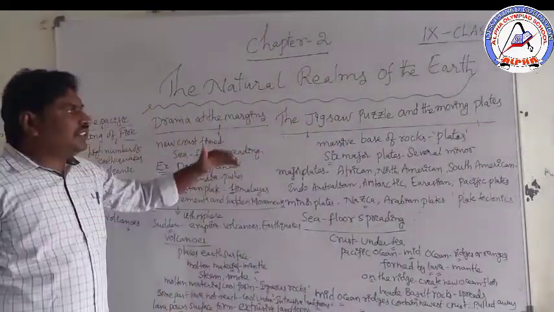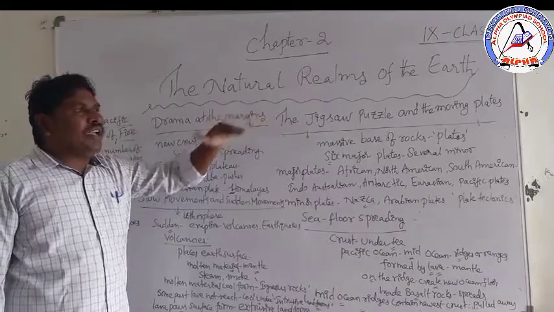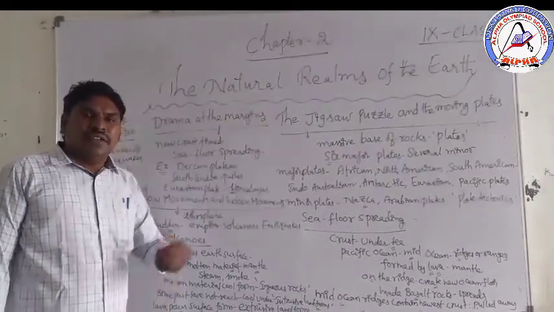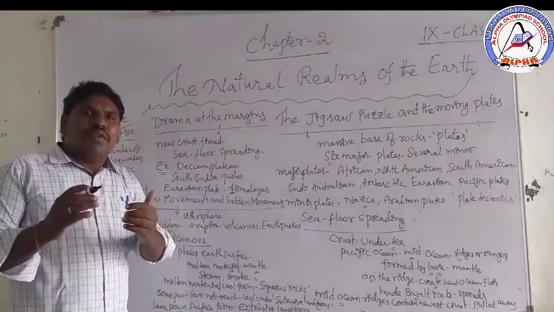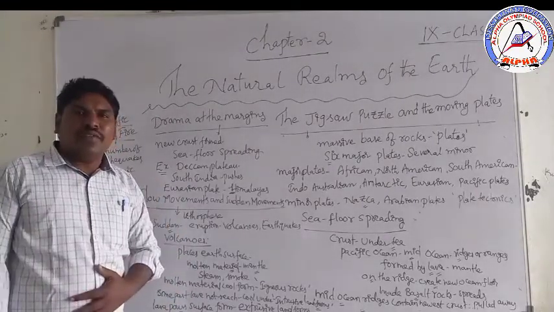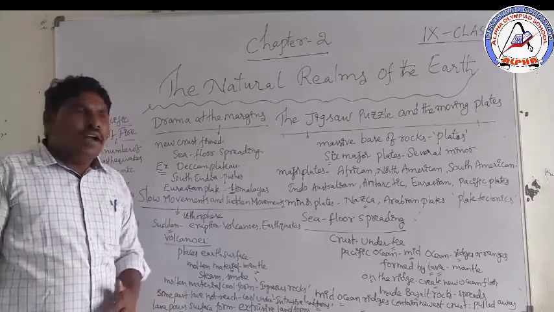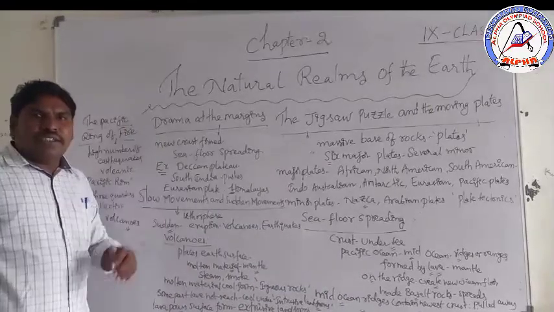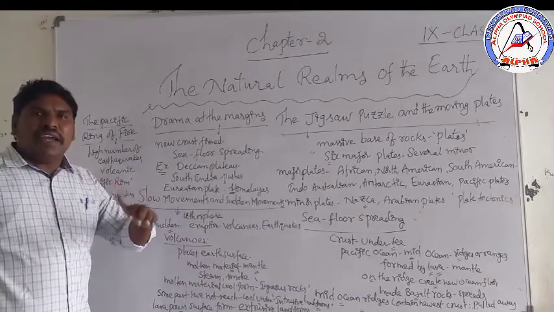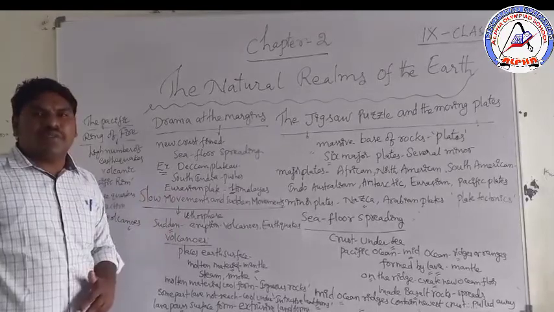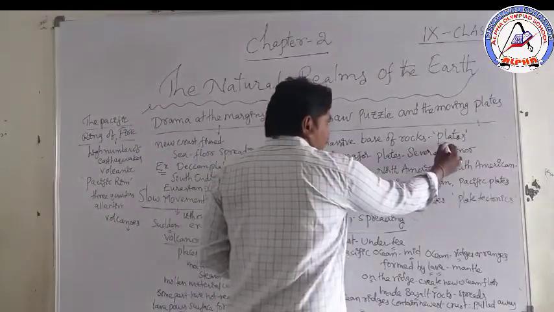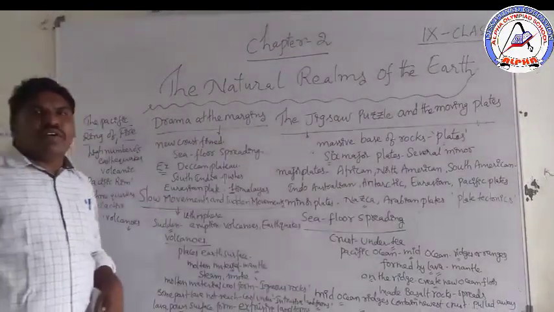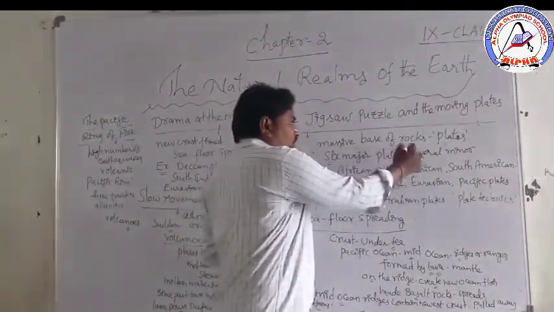Geologists and scientists thought that before, all continents were together, and after it broke up, the continents and oceans are situated on the plates. A massive base of rocks is called a plate. So what is a plate? A massive base of rocks is called a plate.